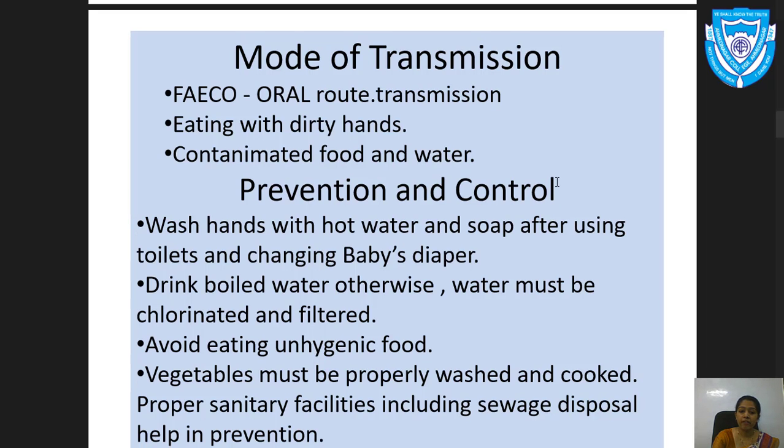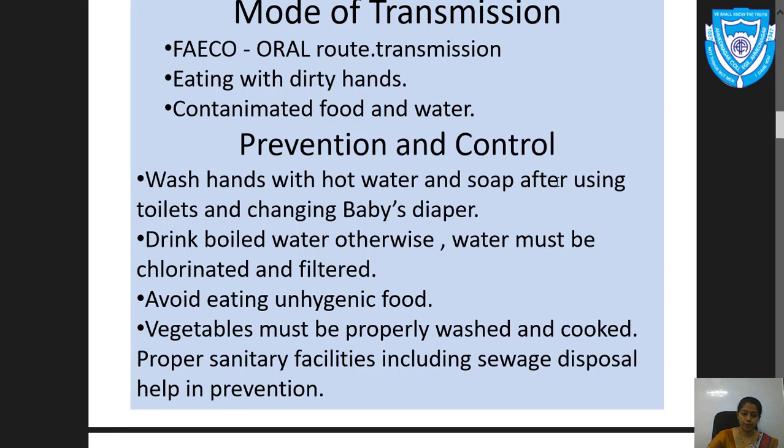Now the prevention and control measures. As we know, good sanitary and hygienic practice is the most important. The first one is to wash hands with hot water and soap after using the toilet and changing a baby's diaper.